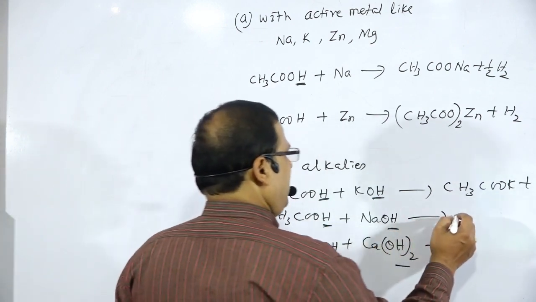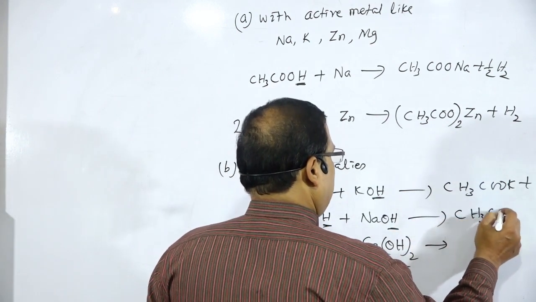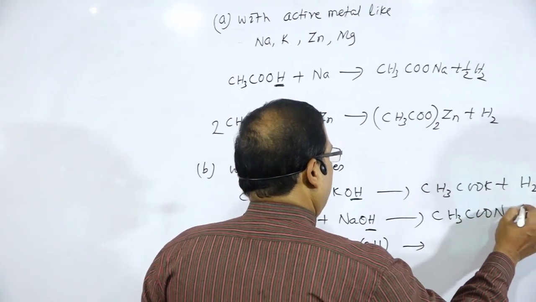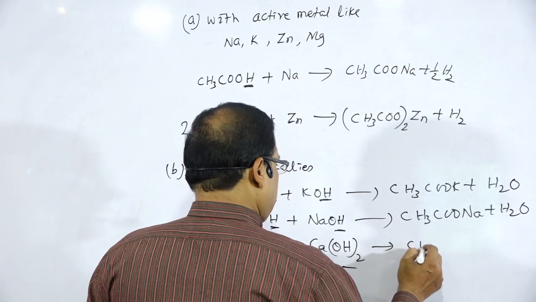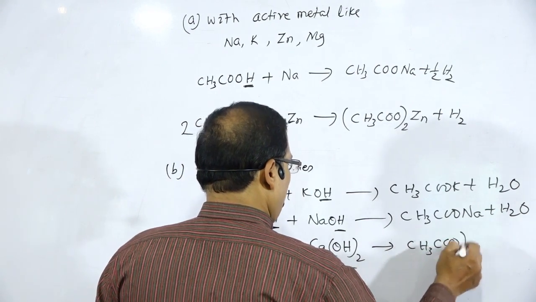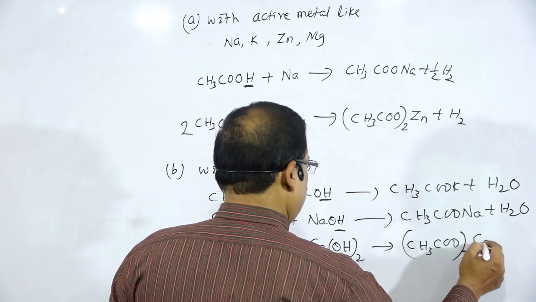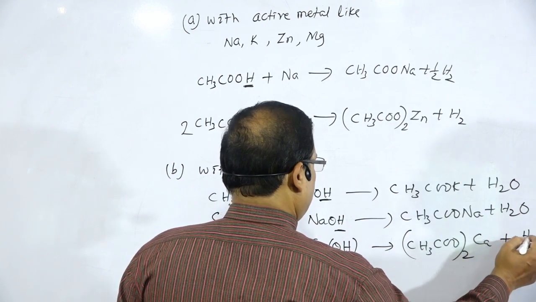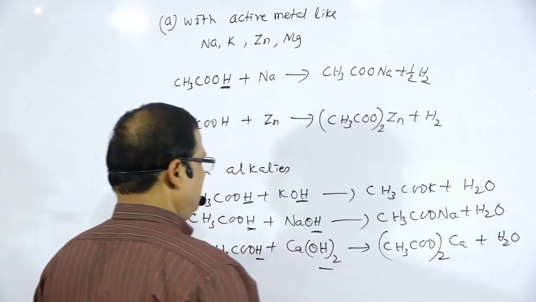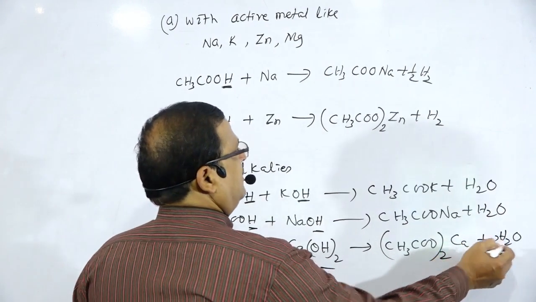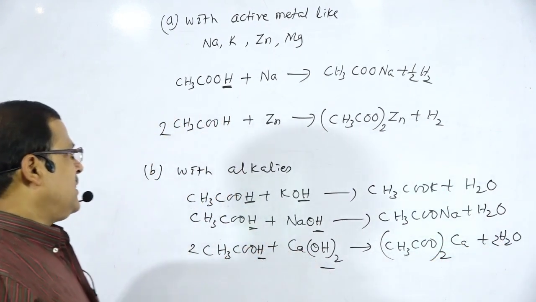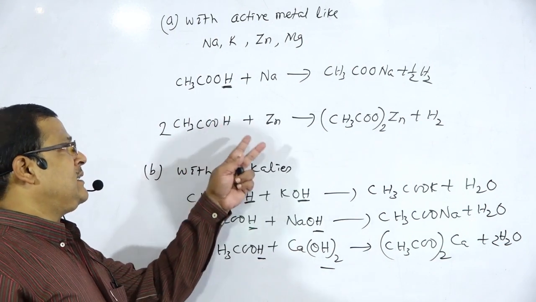So the product will be CH3COONa plus water. In this case, it is (CH3COO)2Ca plus water. So this reaction explains the acidic behavior.